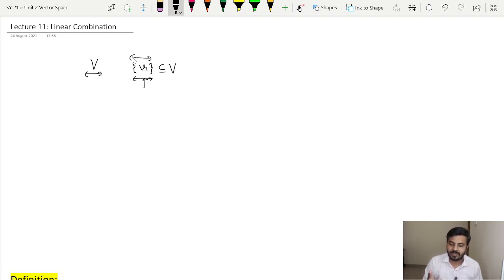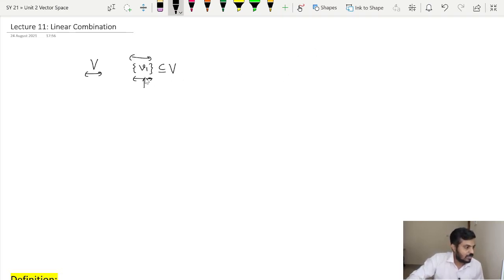Obviously, if you choose infinite vectors, then it will be called an infinite linear combination. Now, whenever I say linear combination hereafter, it is a finite linear combination, because that is what we are going to study in our syllabus.